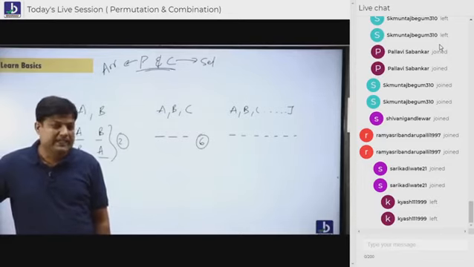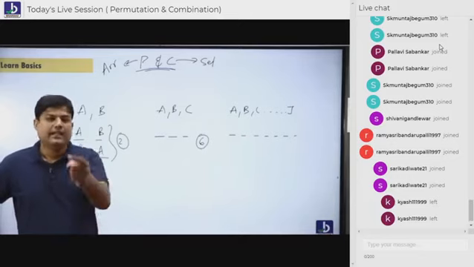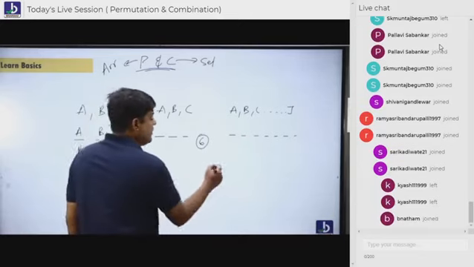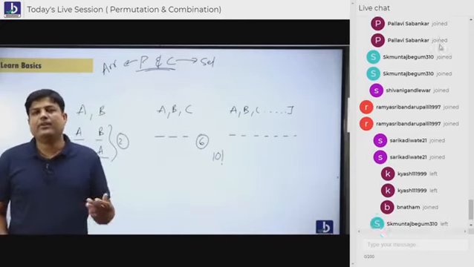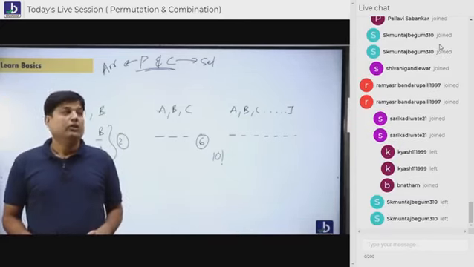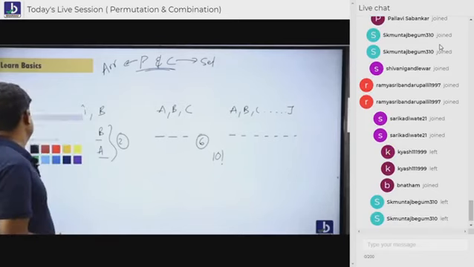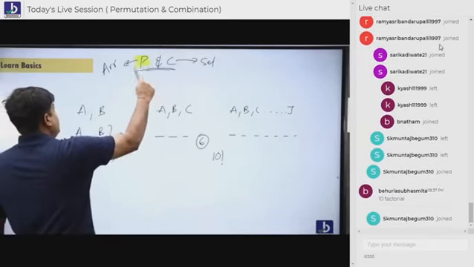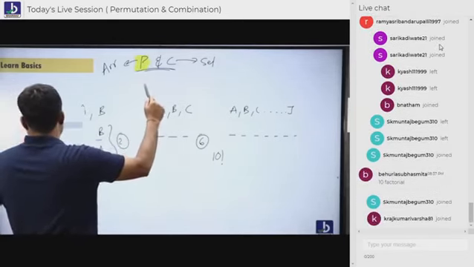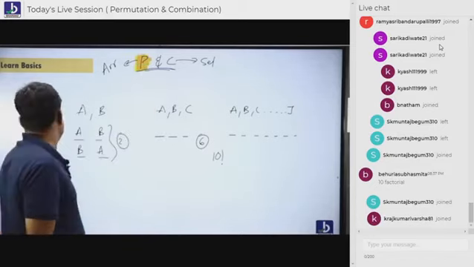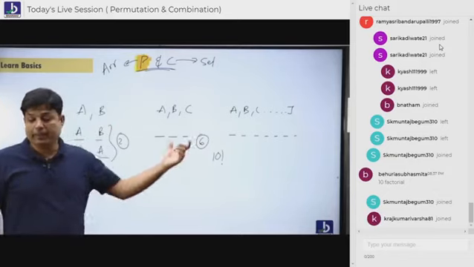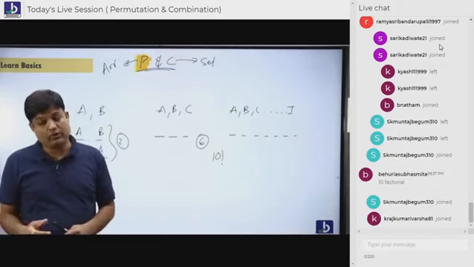What your mind is saying? 10 factorial? Yes. In your brain something is going on and we are calling it 10 factorial. Are you understanding everybody? Try to remember this basic rule of P and C. We are doing P, students. We are not doing C. Remember everybody.